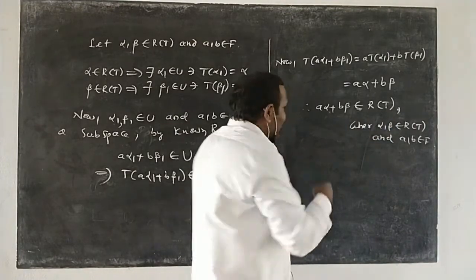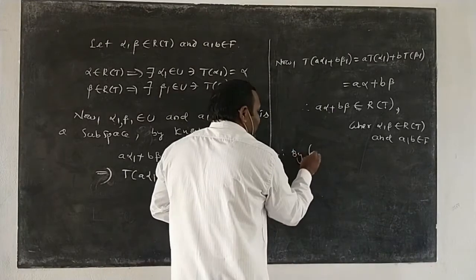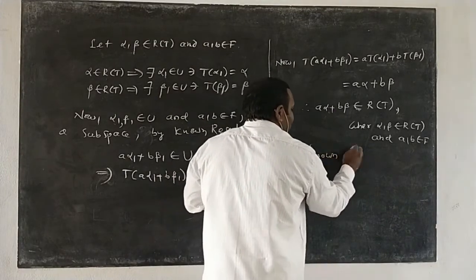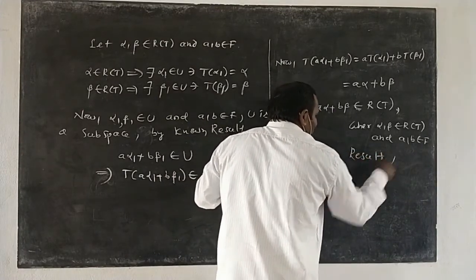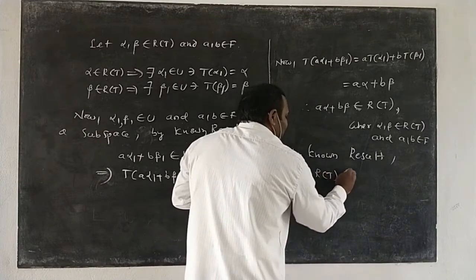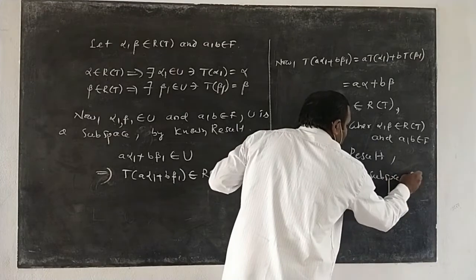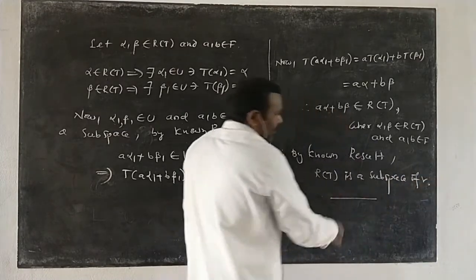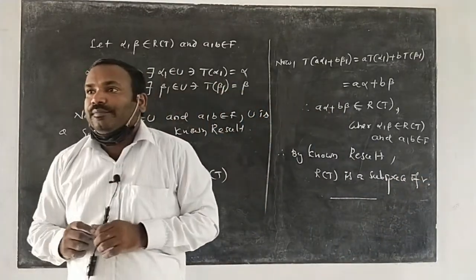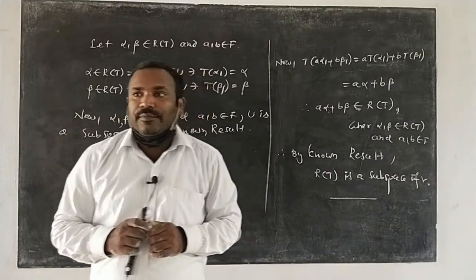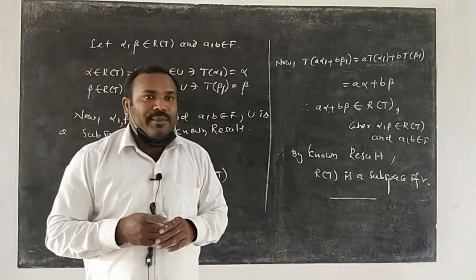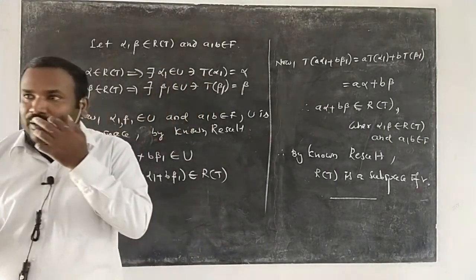Therefore, by the known result, R of T is a subspace of V. So this is the end of the theorem. Understand? If you have any doubts, stand up and ask me, or leave your comments in the comment box.